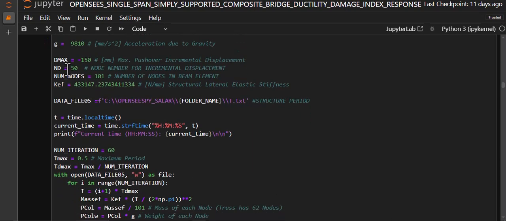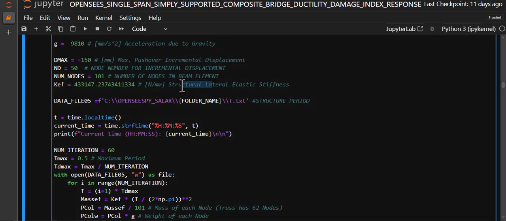Also in here you see I defined the maximum pushover incremental displacement as negative 150 millimeters, and defined node 50 for applying the incremental displacement, and defined the structural lateral elastic stiffness.